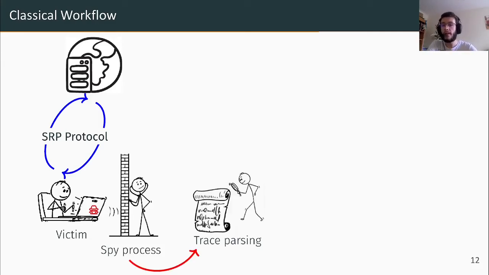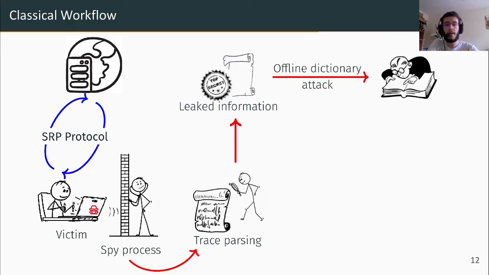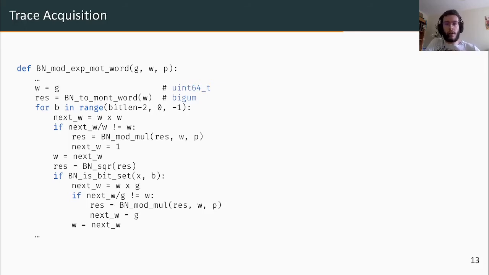With this trace parsed, we can extract some relevant information, namely when the accumulator overflowed and needed to be spilled into the results. From this information, we are able to perform an offline dictionary attack and remove any password which doesn't meet the criteria defined by the information we recovered. Let's get back to our exponentiation algorithm.